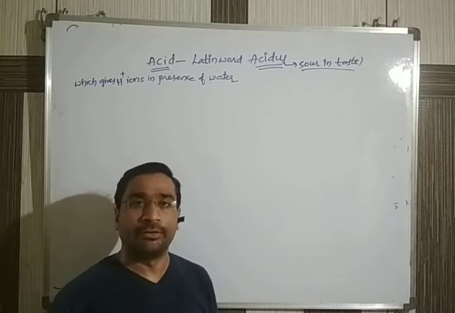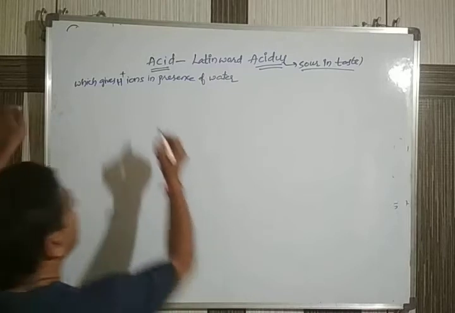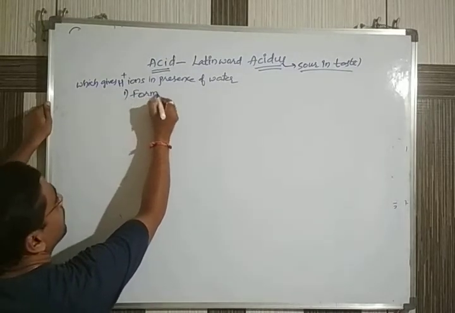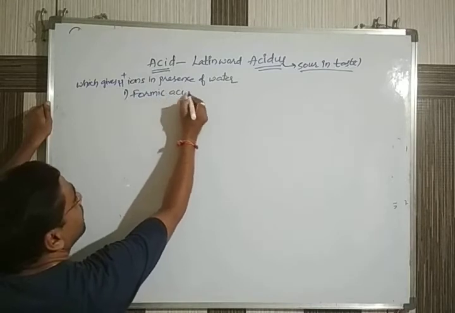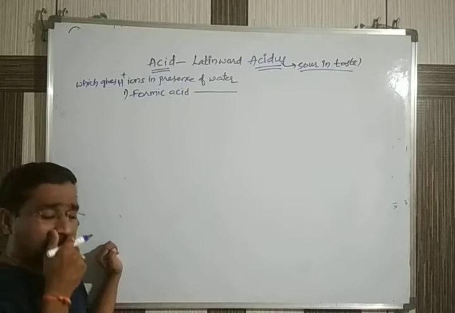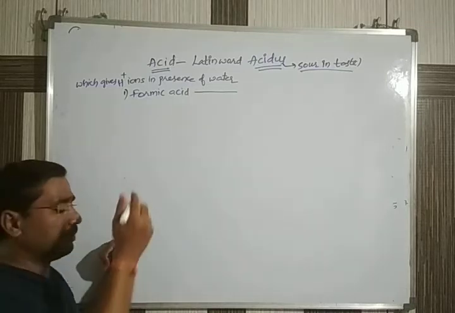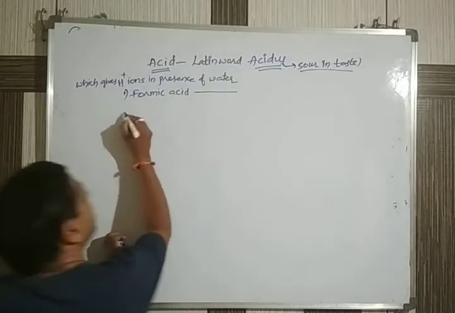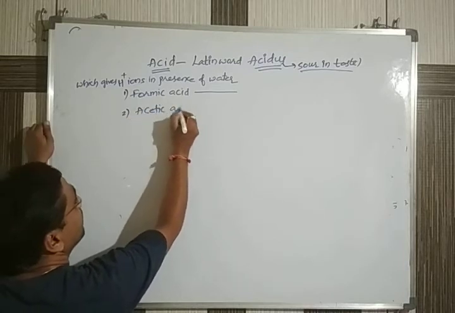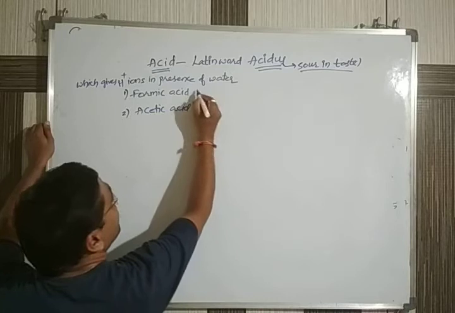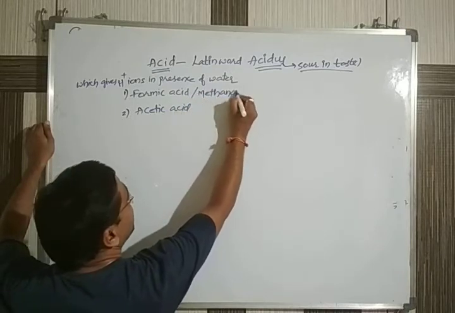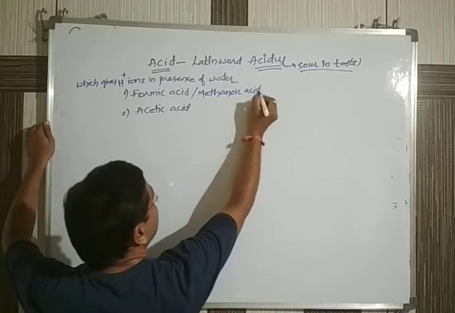Let me give a few examples of acids which we come across in our daily life. The first one is formic acid. Here I am not writing any formulas, just the name of the acid and where you get this compound. Formic acid is also called methanoic acid.